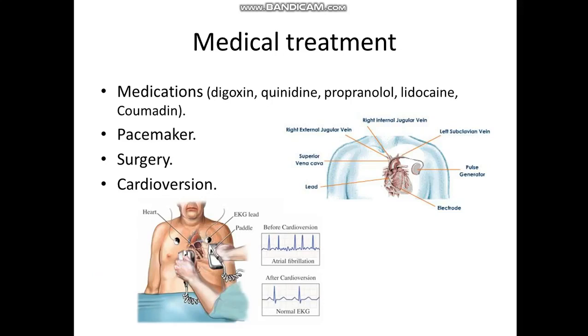Cardioversion, as we can see here, is the electrical shock. This is what we call the pacemaker, which is a small device placed under the skin to regulate the cardiac, or what we call heart rate, particularly in case of slowing, in case of bradycardia.